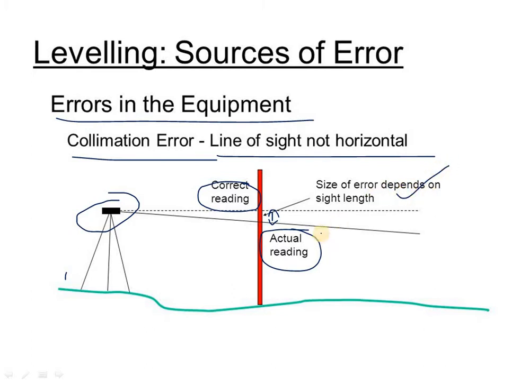When we are sighting from this instrument, the error will depend only on our sight length. That is nothing but the size of error depends upon sight length. So this will occur due to the leveling staffs. When it is not in the correct way, the readings will be mistaken.